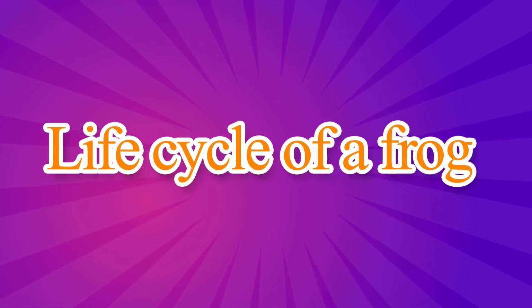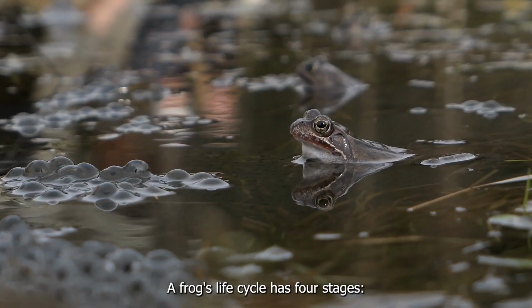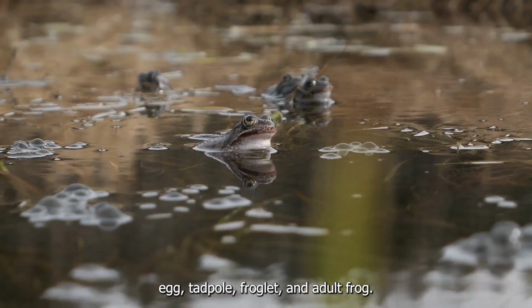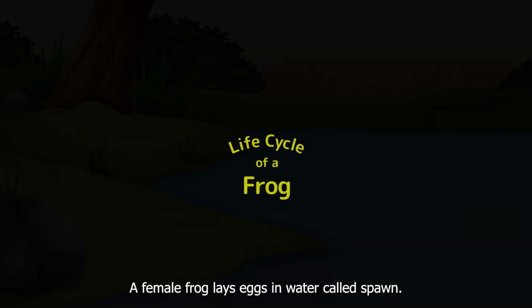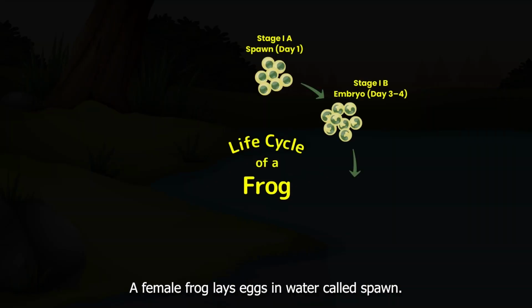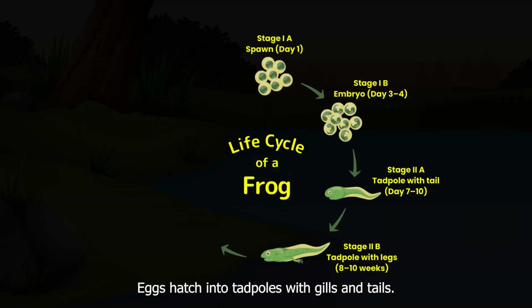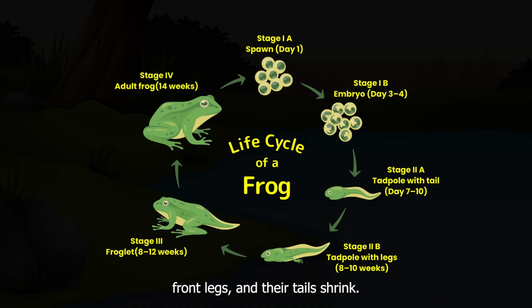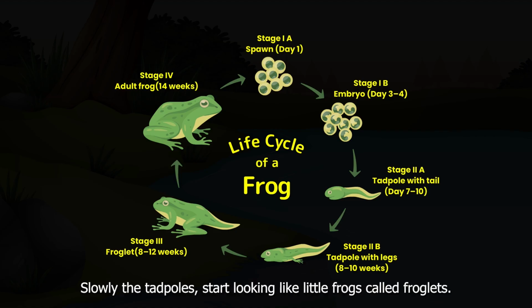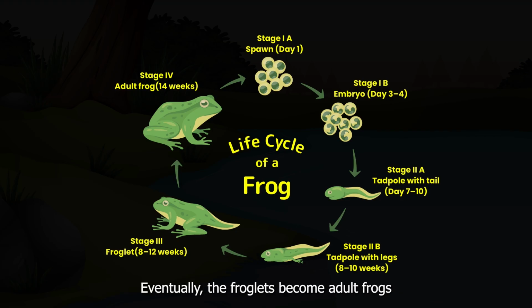Life cycle of a frog. A frog's life cycle has 4 stages: egg, tadpole, froglet, and adult frog. A female frog lays eggs in water called spawn. Eggs hatch into tadpoles with gills and tails. As the tadpoles continue to grow, they develop hind legs and front legs, and their tails shrink. Slowly, the tadpoles start looking like little frogs called froglets. Eventually, the froglets become adult frogs that can live both in water and on land.